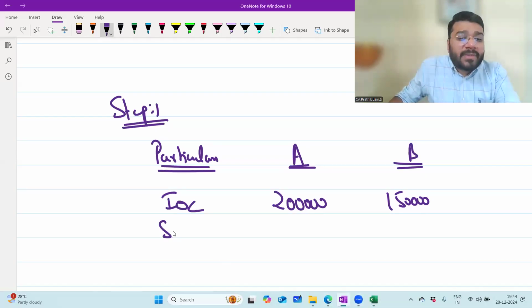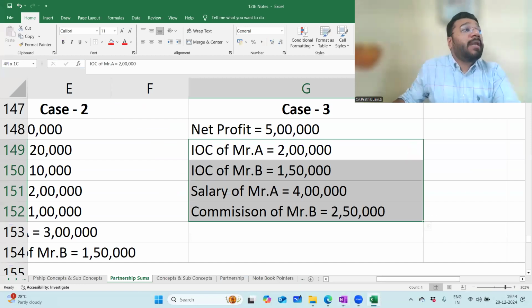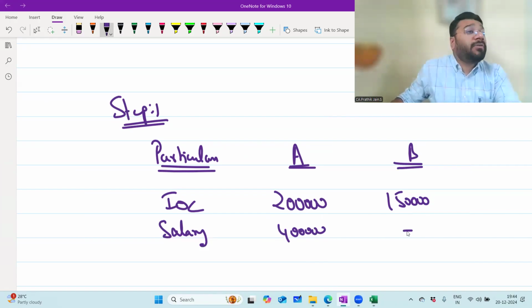Next appropriation item is salary. How much salary should I pay? 4 lakh. To whom? Only A. 4 lakh only to A. Nothing to B. What is the next item of appropriation? Commission.